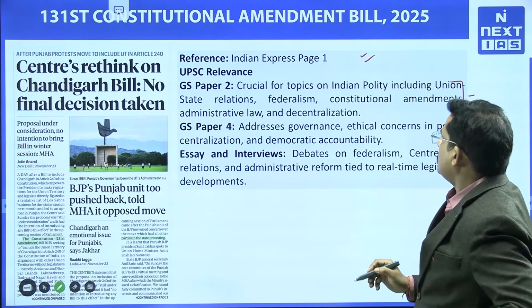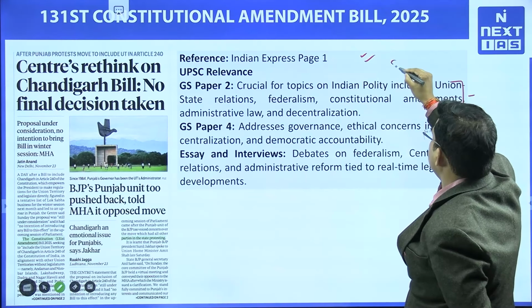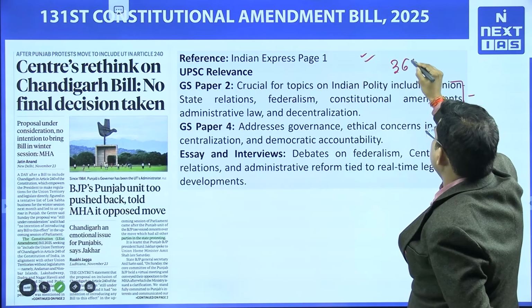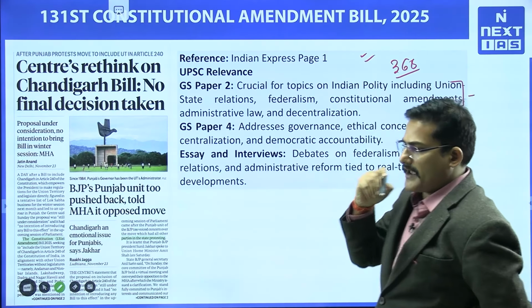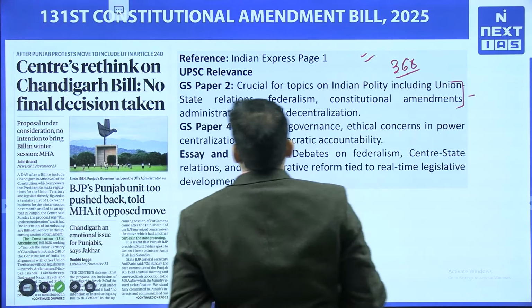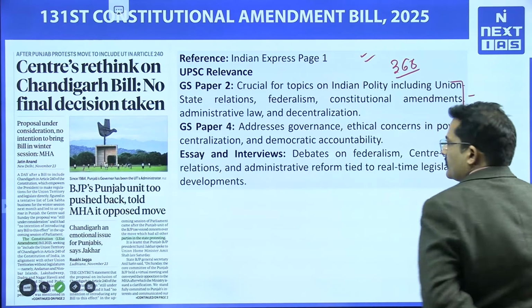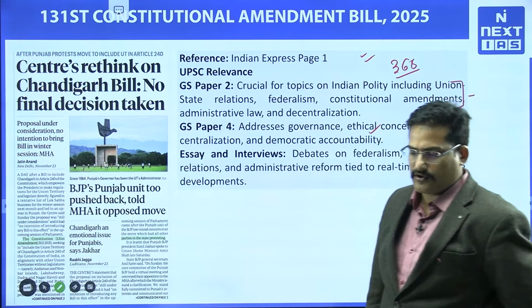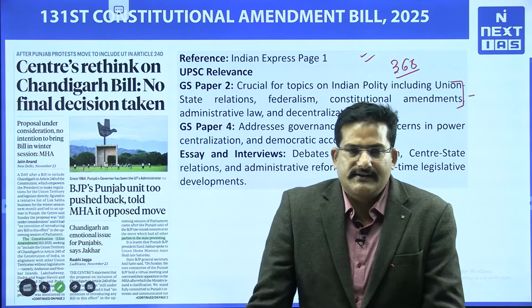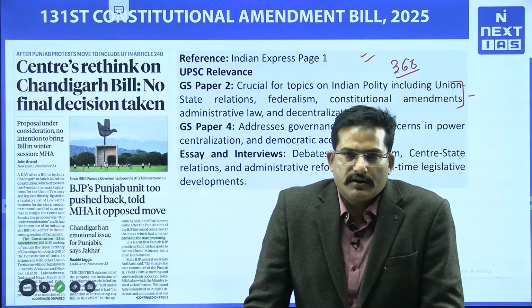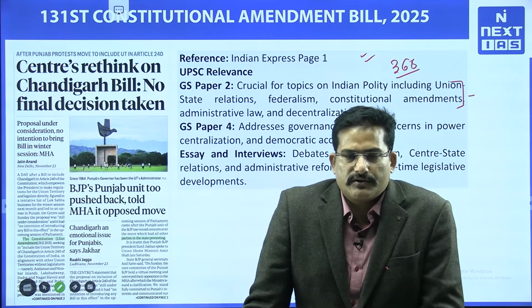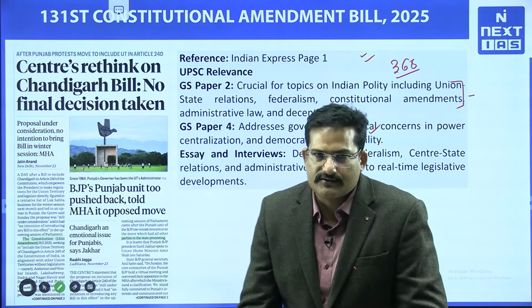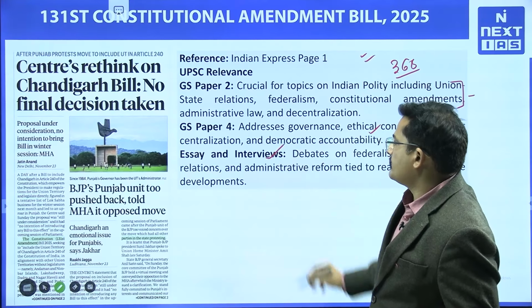So how are Constitutional Amendment Bills passed? There are separate provisions under Article 368. You might be knowing; I am giving you the background, and this is relevant for GS paper 2 as well as you can use it in GS paper 4. As of now, since results are out, in the interview, if you are coming from Punjab or Chandigarh or Haryana, it can be asked. So it becomes quite relevant for the interviews as well.